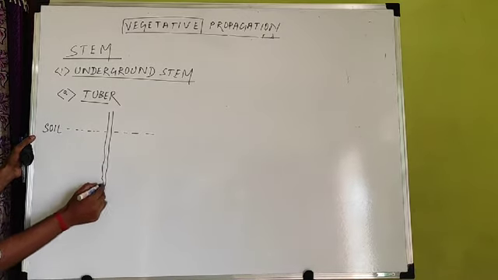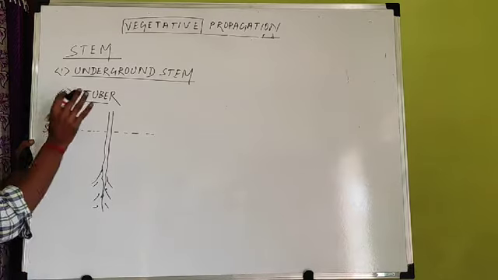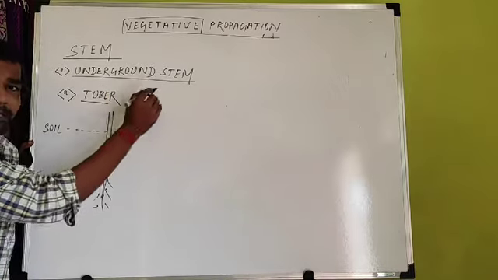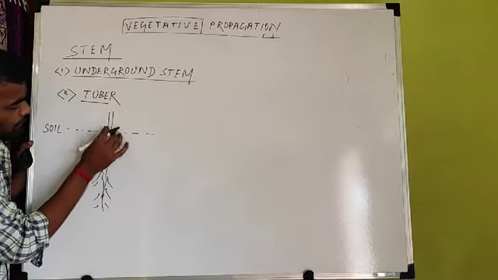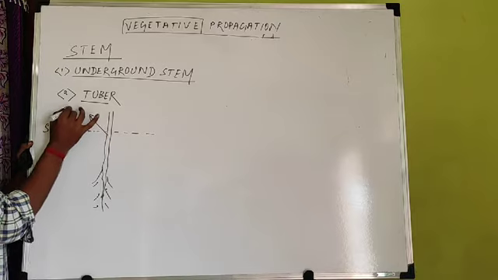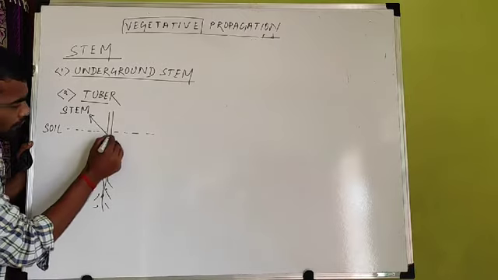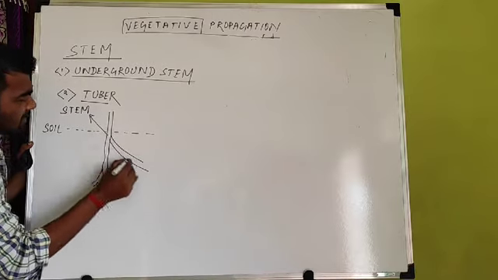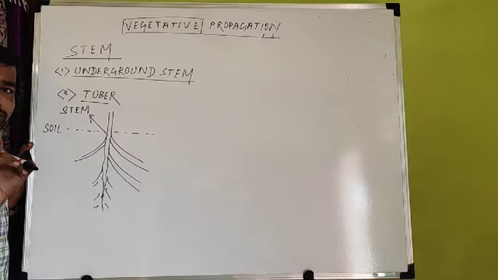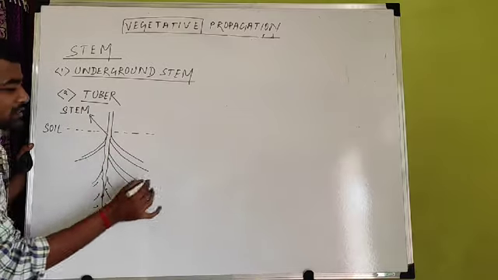Here, this is the root, lower portion. What happens in some plants, as these are exceptional plants, already you have discussed, these are not normal: underground stem means below the ground. So from the lower part of the stem, below the soil, branches develop, stem branches. Don't think these are the root. Don't imagine these are the root. These are not root. These arise from the stem. So these are the stem branches.